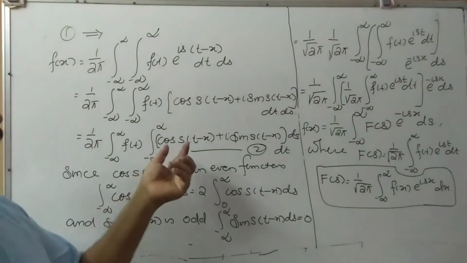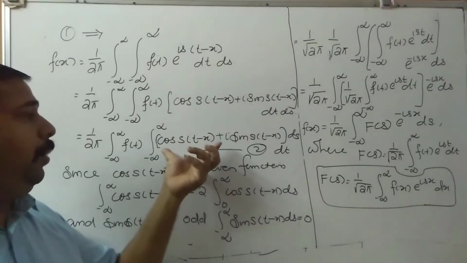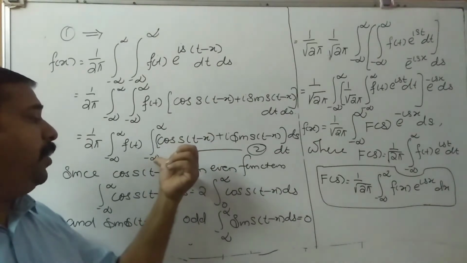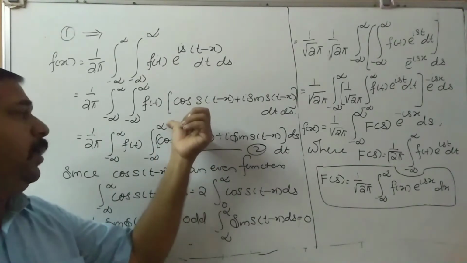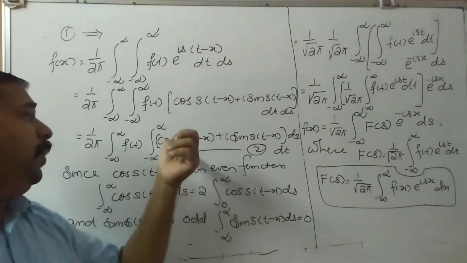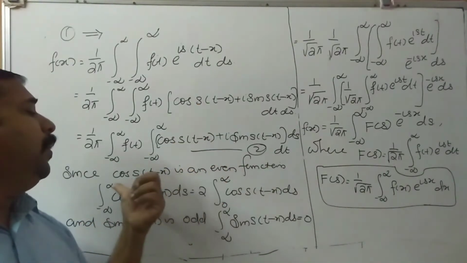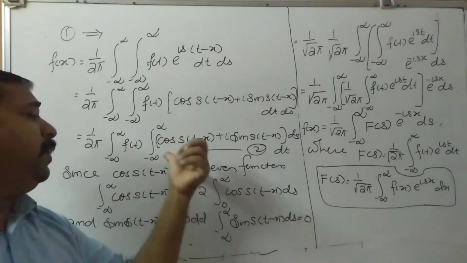So this we can verify only when the lower limit is the negative of the upper limit. That is, here plus infinity, here minus infinity. So the lower limit is the negative of the upper limit. Then we can verify whether it is even or odd. Otherwise, no use.